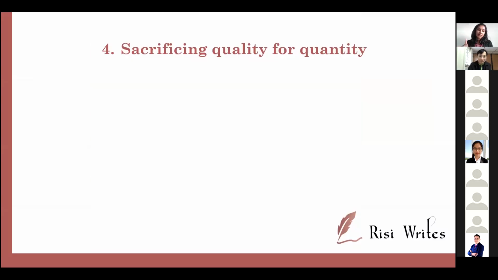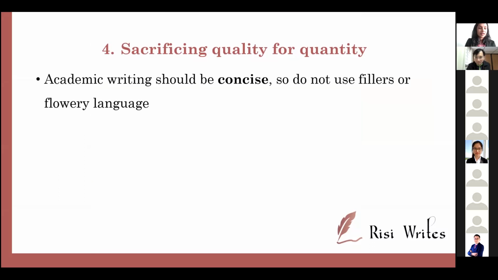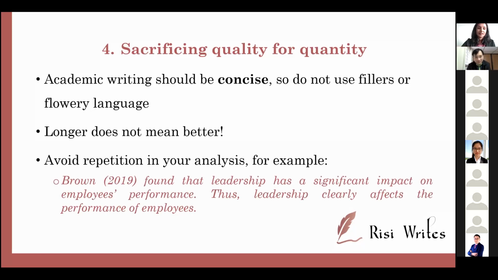The fourth mistake that I often see is sacrificing the quality of your work to make your work longer. Like I just said, academic writing should be concise. Sometimes in articles, the journal usually gives you a word limit, so sometimes you cannot reach the word limit, or you don't know what to put in. Or in your thesis, you want to make your thesis very long, so you want people to say, wow, what a thick thesis. Great, you did such a lot of research. No, let's not do that. Longer does not mean better. Like I said, keep it short.